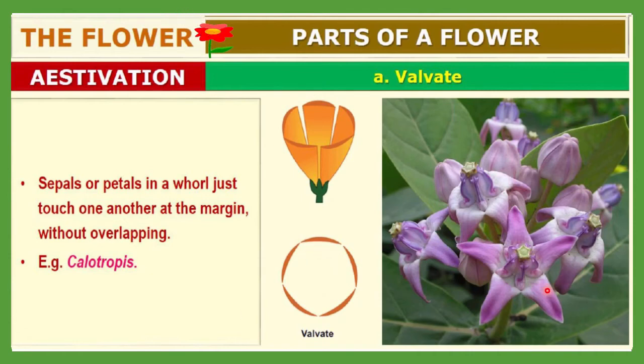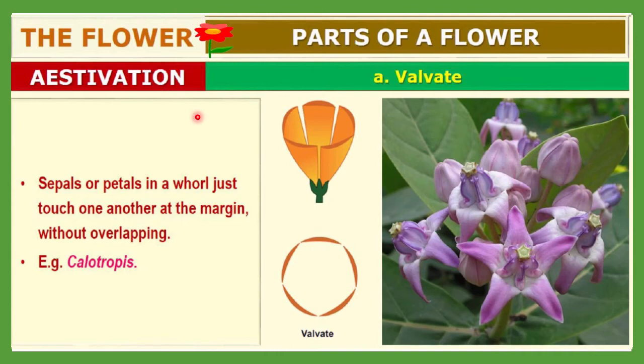Here also you can see petals just touching each other at the margin, never overlapping. Such a type of estivation without overlapping is called valvate type. An example is calotropis. This is a photograph of a calotropis. In the calotropis flower the petals just touch at the margins, so it is valvate type of estivation.